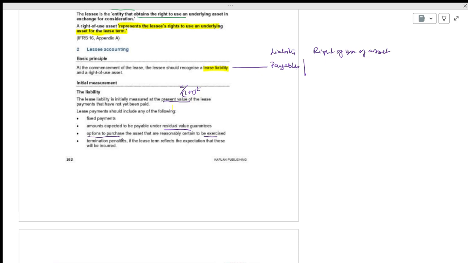If you are terminating in between, breaking the contract, there will be penalties, if the lease term reflects the expectation that this will be incurred. If any such clause is there in the lease agreement, in the rent also it is there nowadays. You are having a rent for 12 months.